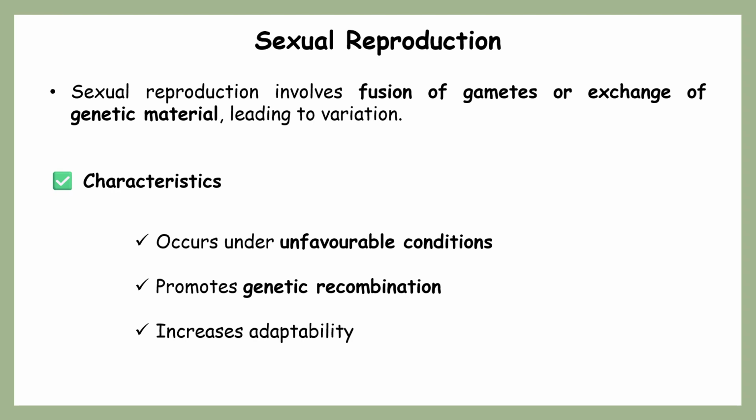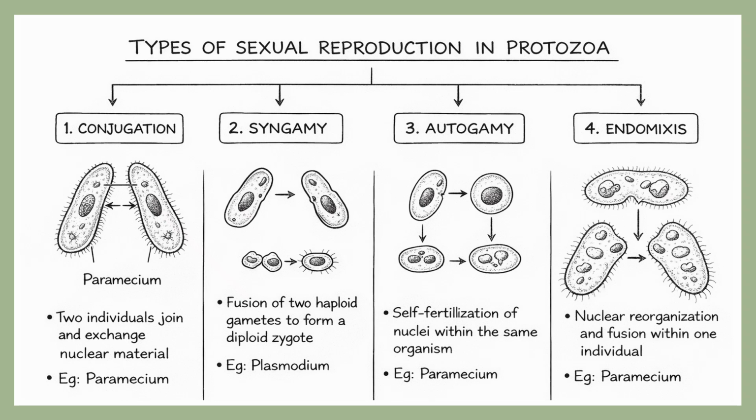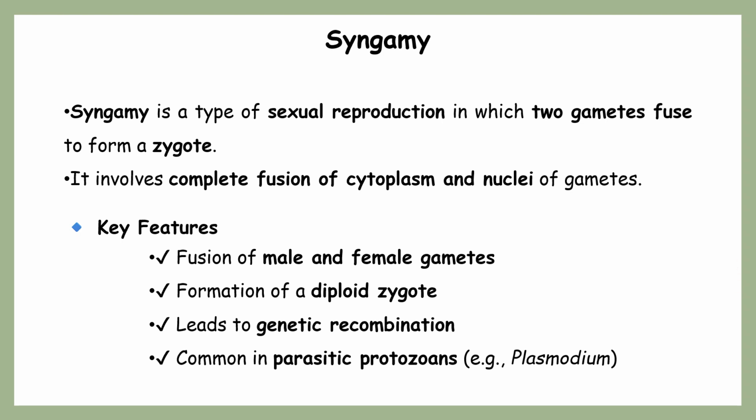So let's see by what methods protozoans reproduce sexually. This slide shows the various types of sexual methods we can observe in protozoans. Among all these four, the first two are very important and very commonly seen mostly in ciliates and flagellates, that is conjugation and syngamy. These are very important modes of sexual reproduction, followed by autogamy and endomixis. So let's talk about these methods. First we are starting with syngamy.